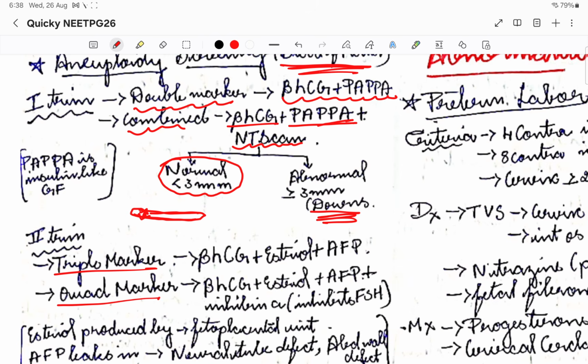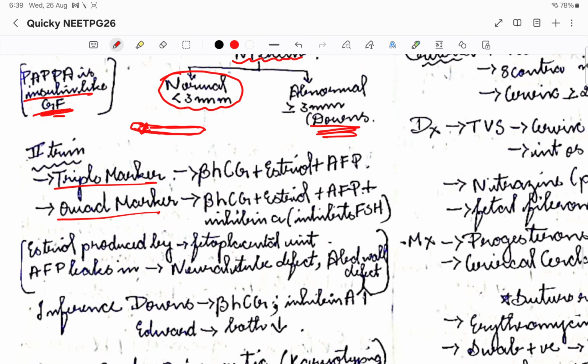What is this PAPP-A? It is an insulin-like growth factor present in the baby. We are basically checking its level so that there is no improper development happening. This is how we check for aneuploidy in the first trimester.